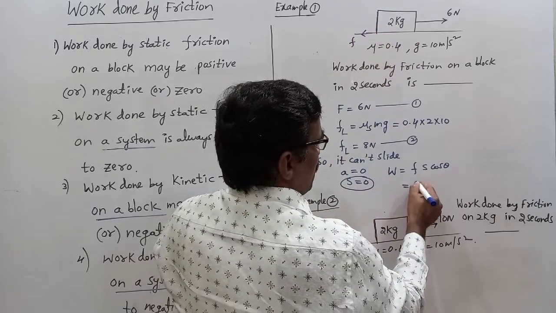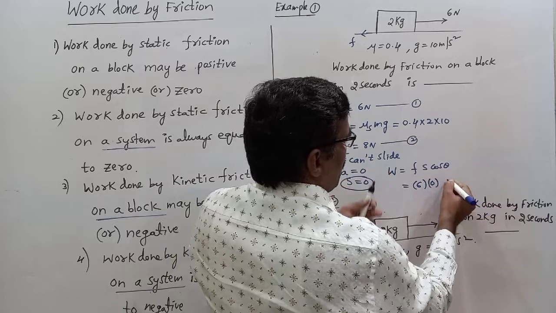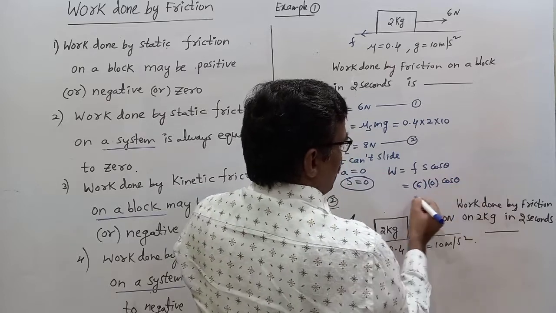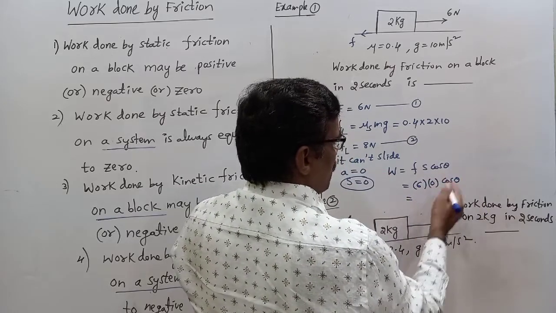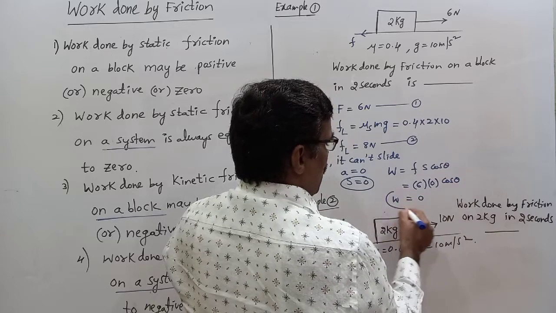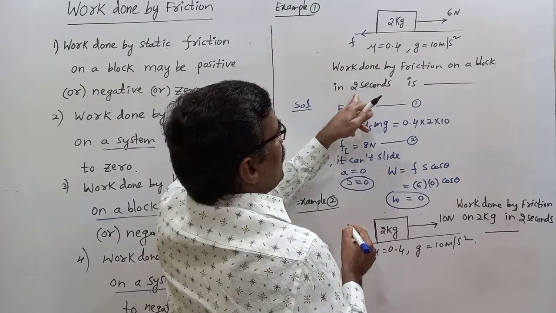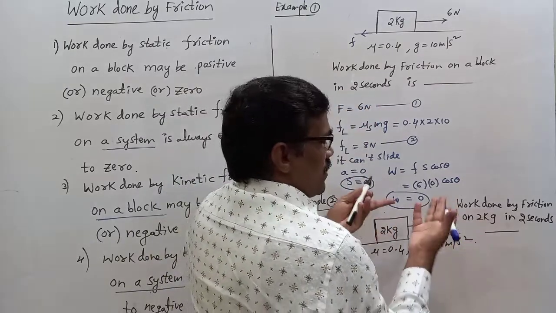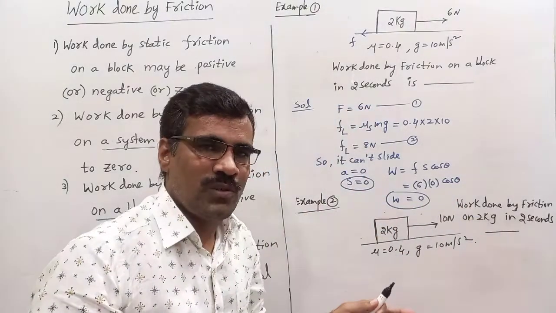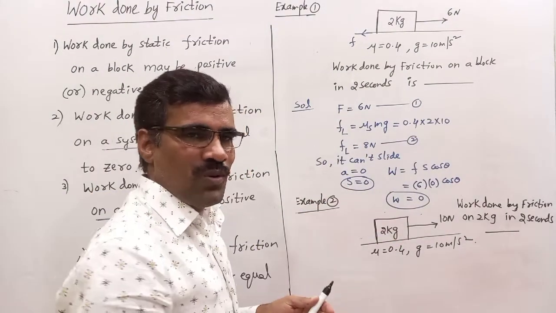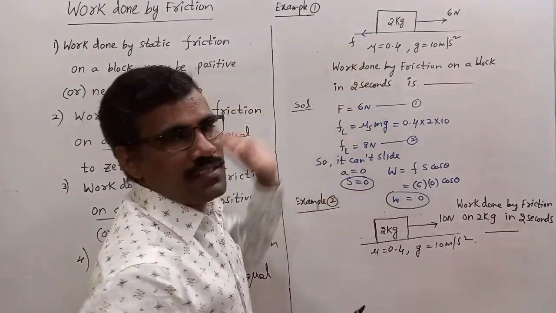F is 6, s is 0. Theta is not given, that's why 0 into something is 0. Work done by friction on the block in 2 seconds is 0. In 10 seconds also 0, in 20 seconds also 0, because it is at rest.